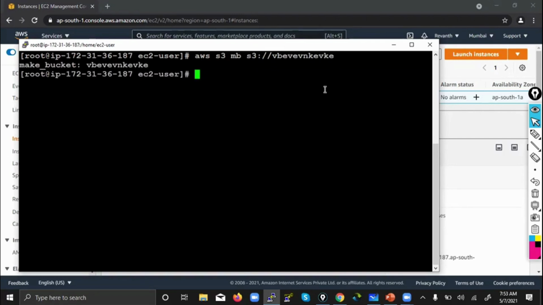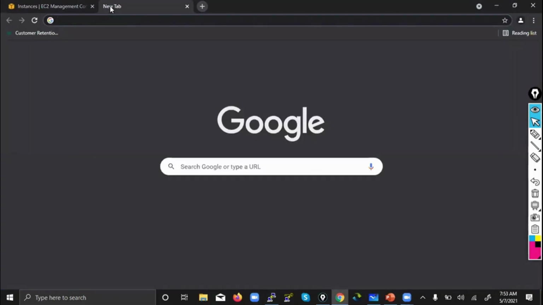Performed or not? How can I check whether the bucket has been created or not? One more command to see the list of buckets in your account: aws s3 ls. What is the Linux command? Simply that is ls. So that means you did not give your access key ID or secret key ID, but still you are able to do anything.